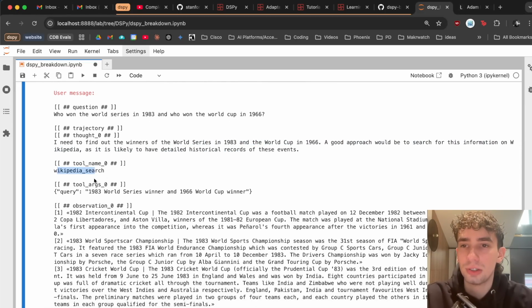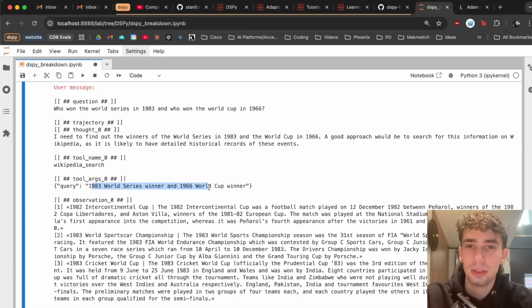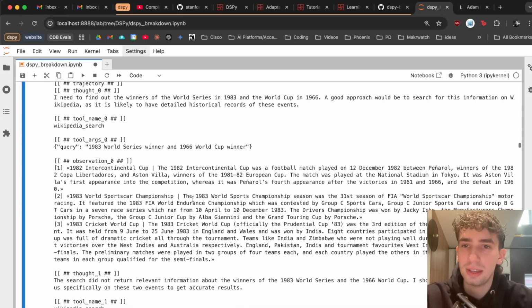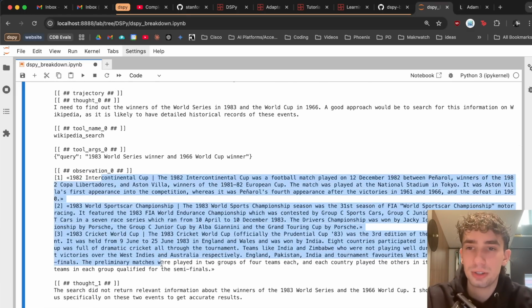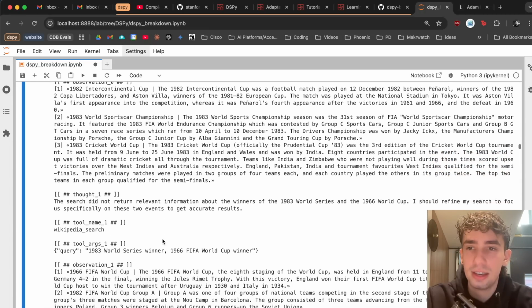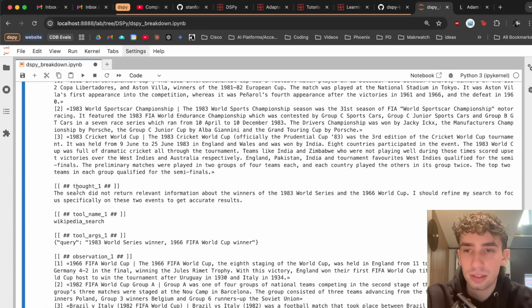It chooses to use Wikipedia tool search with the arguments of 1983 World Series winner and 66 World Cup. And then it does some form of observation. Observation in this case is going to be the response back from the tool, which are these different abstracts. And so it actually sees, and it's thinking then, it's going to enter into this loop that it did not return the relevant information and it should refine its search.